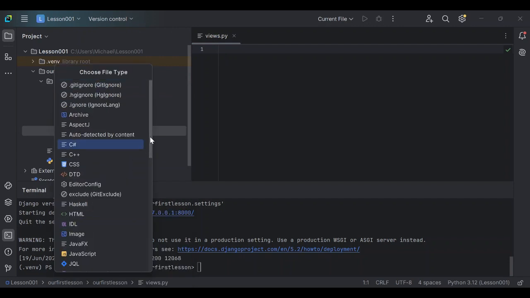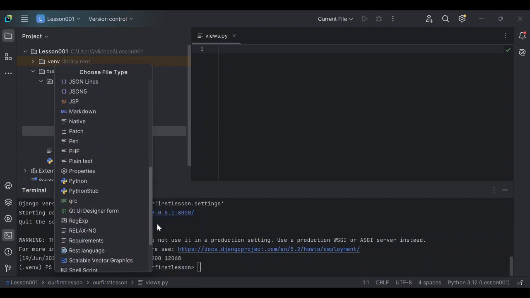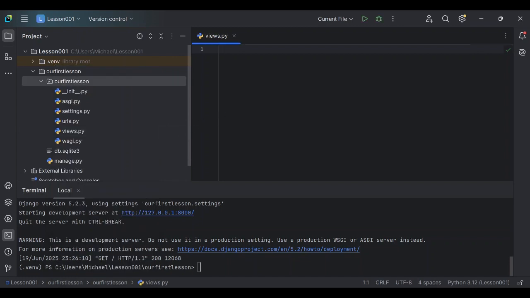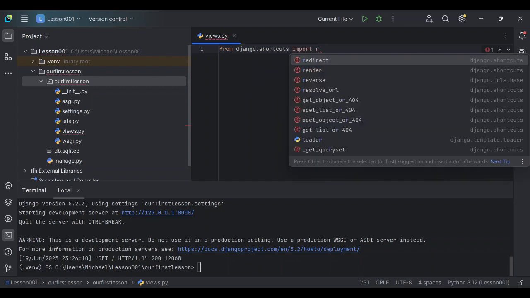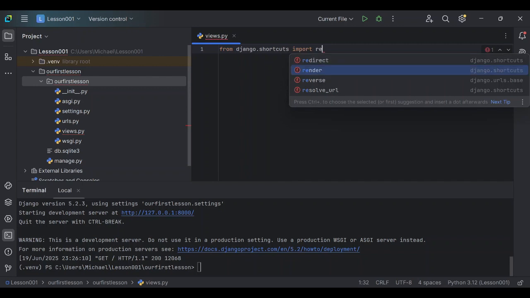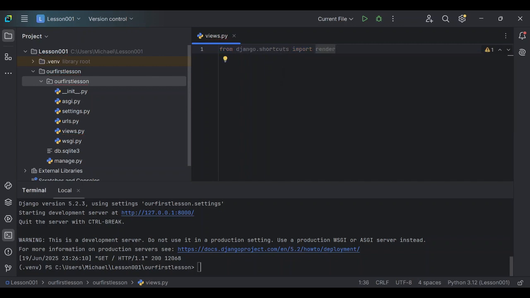Follow my steps. Yeah, choose Python. Right now, we are going to import a function from Django. It's going to be from django.shortcuts import a function called render.